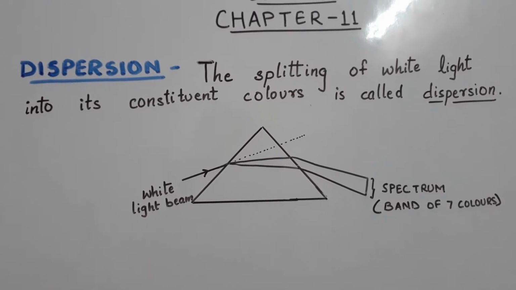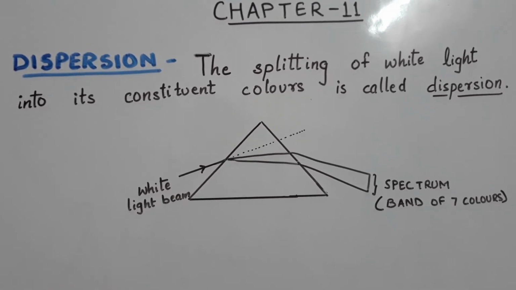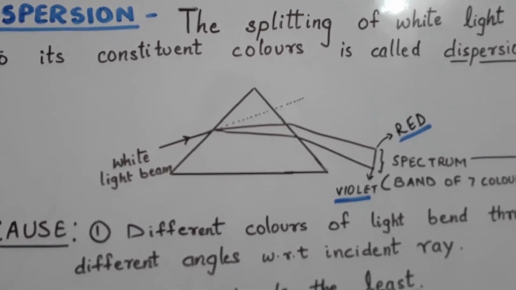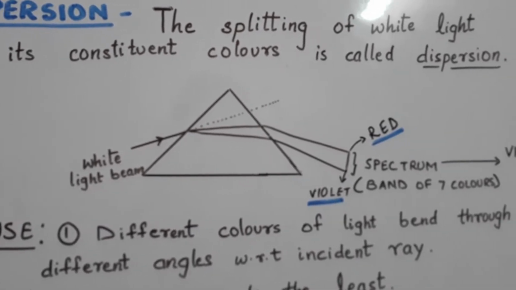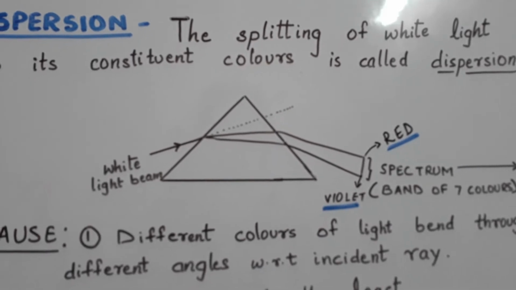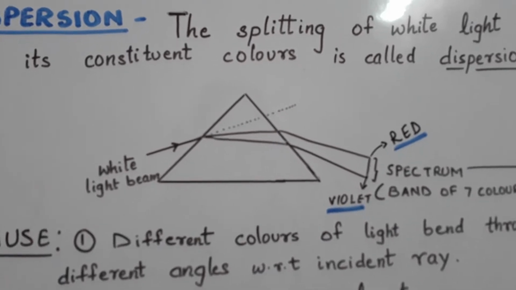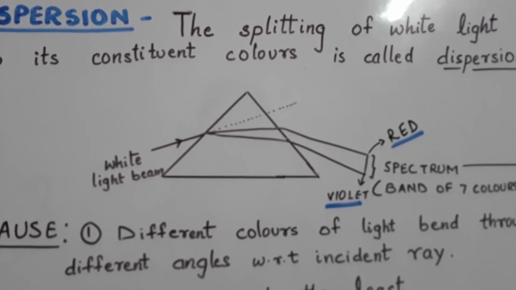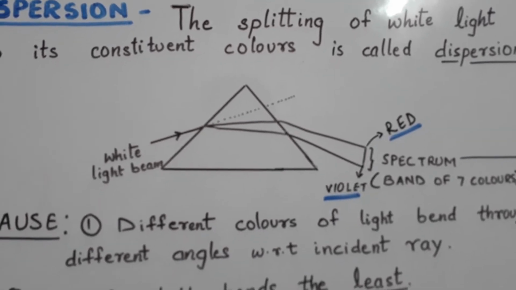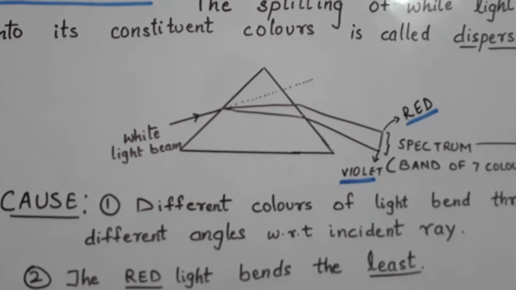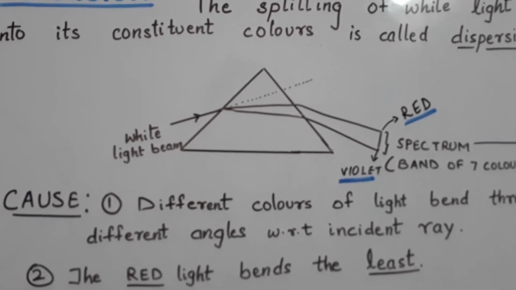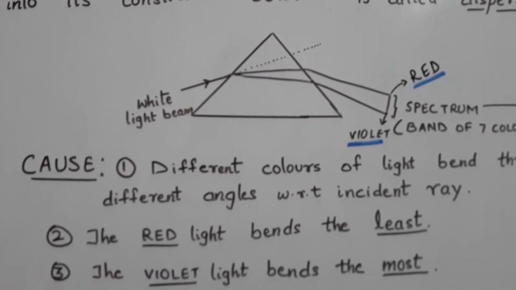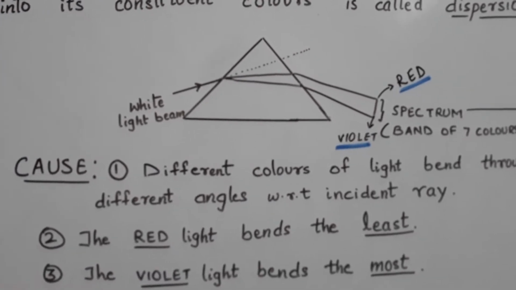But what is the cause behind dispersion? Let us see that also. See, children, when the white light passes through the prism, different colors of light bend through different angles with respect to the incident ray. And this is the reason why each color of light bends at a different angle. The red light bends the least. That means the bending of the red light is seen least, and the violet light bends the most.